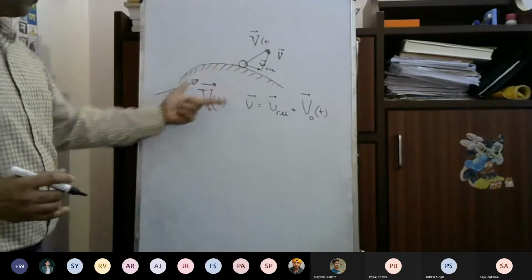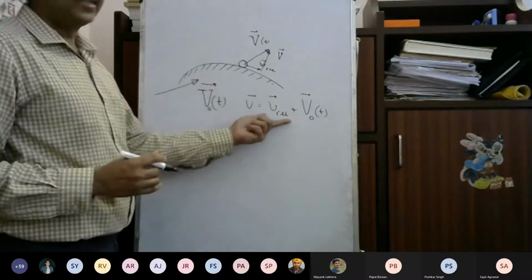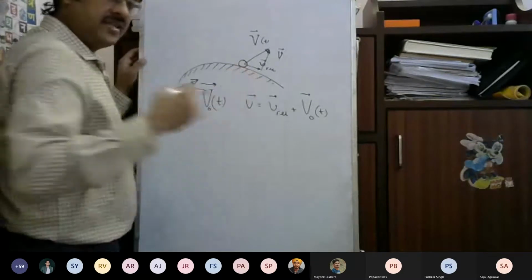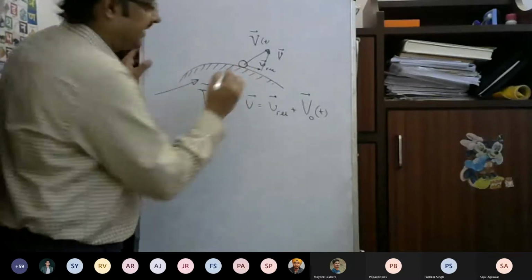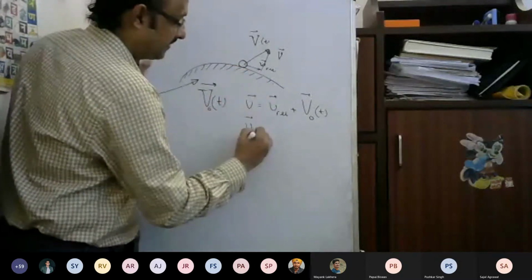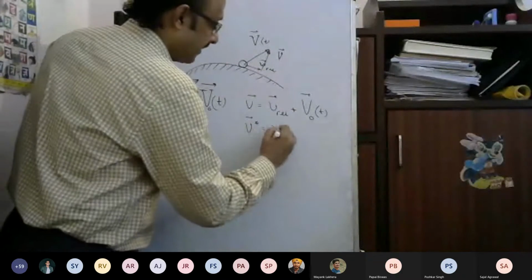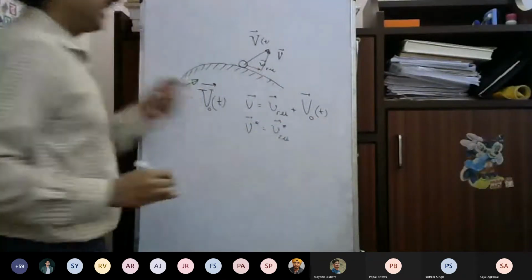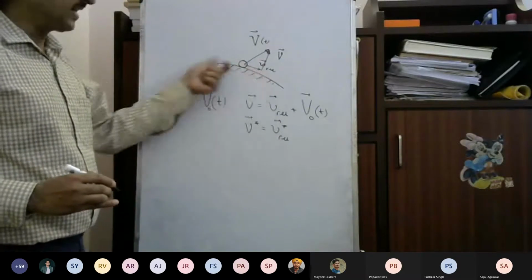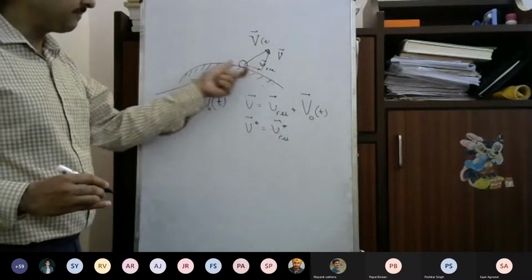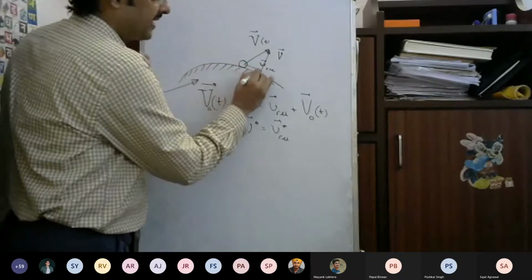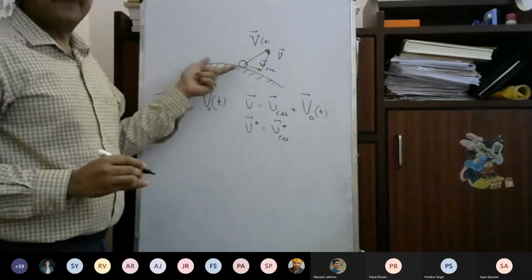Now, what is the possible velocity? Now this is the actual velocity. V relative is actual. What is the possible velocity? Possible velocity is one in which I can have flexibility in magnitude. This is the v relative. So therefore the possible velocity, v star, will have v relative star. So this is what I can change. This can be arbitrary. Relative velocity, I can have any arbitrary component. The possible relative velocity will be anything, but at this point it must be parallel to the surface, that is, tangent to the surface at this point.